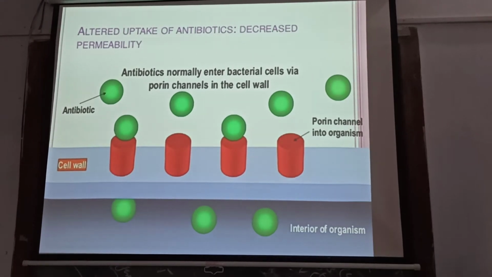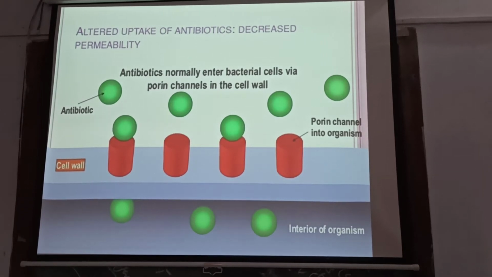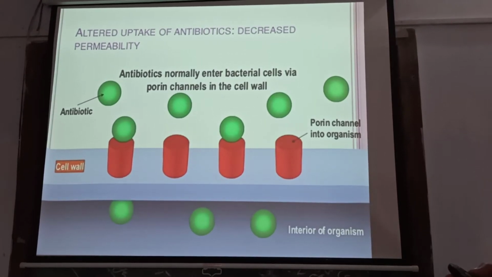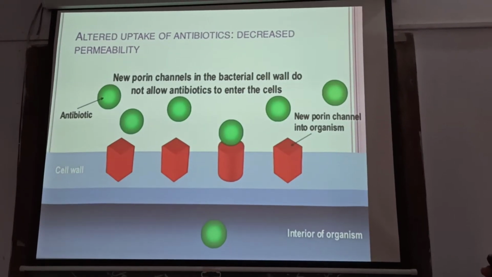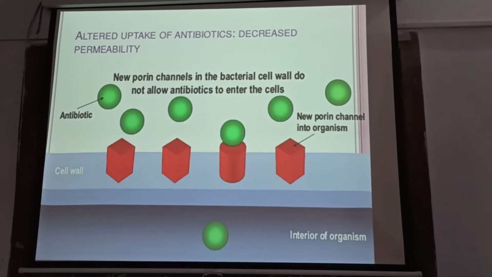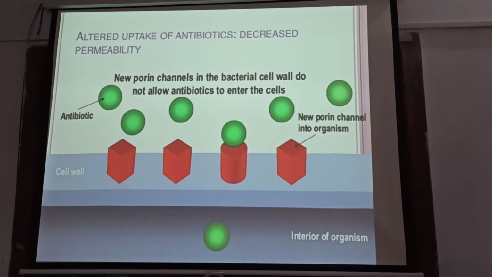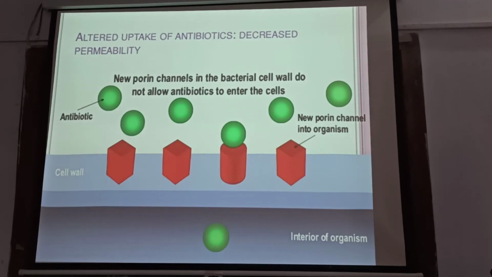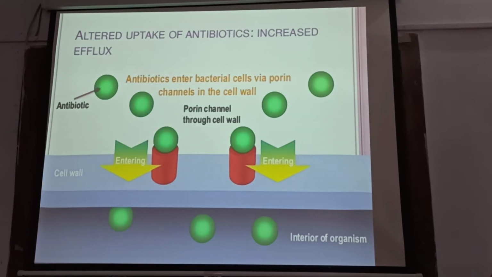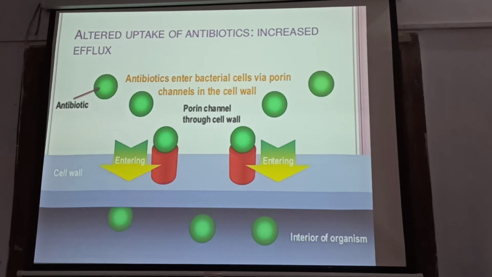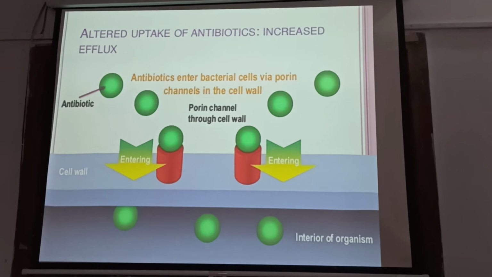And the pouring channel is the beauty of gram-negative bacteria, and here we see it in the diagram. Altered uptake of the antibiotic, decreased permeability: it is not able to enter. New pouring channel in the bacterial cell wall does not allow antibiotic to enter the cell. There also a mutation happens, a new channel develops which does not suit the antibiotic, so it cannot enter. Altered uptake of antibiotics, increased efflux: it goes out quickly, it enters and quickly goes out.